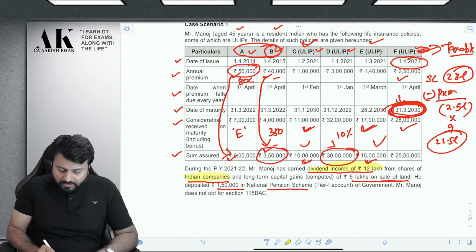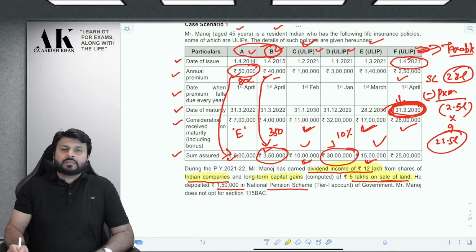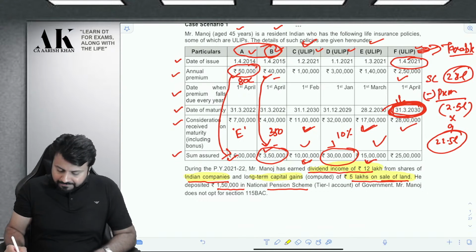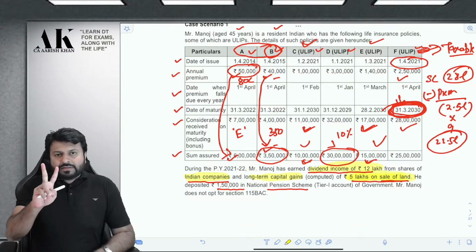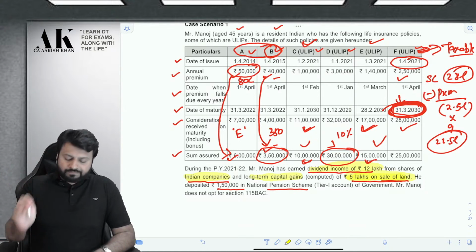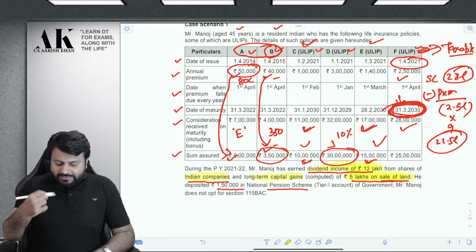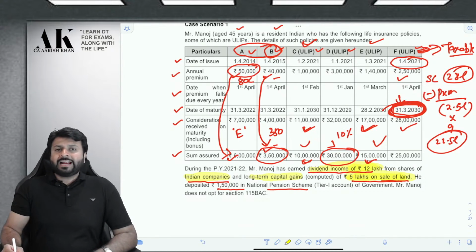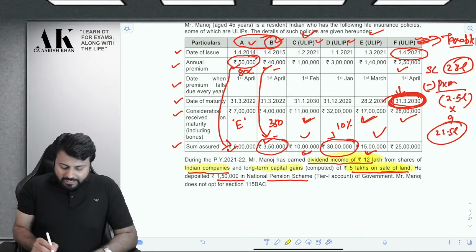Now what is the second thing that Mr. Manoj has? LTCG, long-term capital gains on sale of land. This is the second thing which Mr. Manoj has. This will be taxable at 20%. LTCG on land is taxable at 20% under section 112. And this 12 lakhs will be taxable at what? It will be taxable at slab rates.